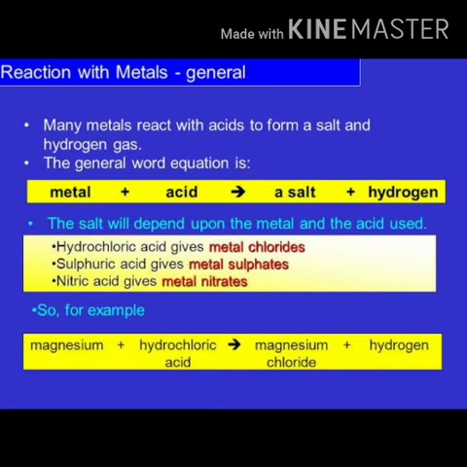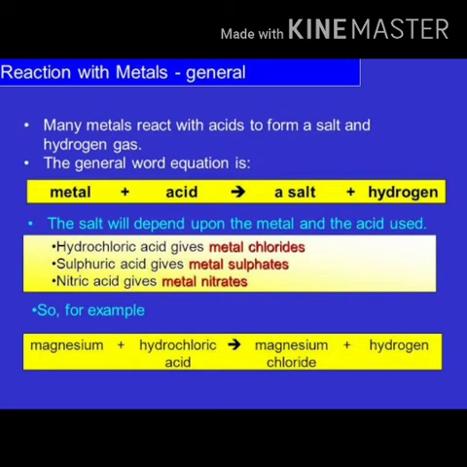If metal is reacting with hydrochloric acid, it will give metal chloride as a salt and release hydrogen. If metal is reacting with sulfuric acid, it will form metal sulfate as a salt and hydrogen. And if metal is reacting with nitric acid, it will form metal nitrate as a salt and release hydrogen.